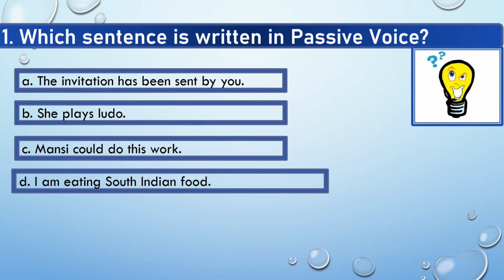So the first question is, which sentence is written in passive voice? And the options are: A, the invitation has been sent by you. Option B, she plays Ludo. Option C, Mansi could do this work. And option D, I am eating South Indian food.